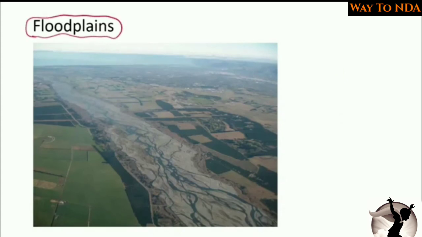So when the river is flowing, sometimes, due to the heavy melting of the glaciers or heavy rainfall, the river gets flooded. And when the river gets flooded, the material which it has brought with it will be distributed in this area, because when the floods happen, it is not limited to only this channel, it extends, and the sediments will be deposited in this area.